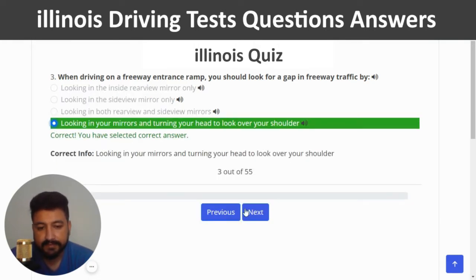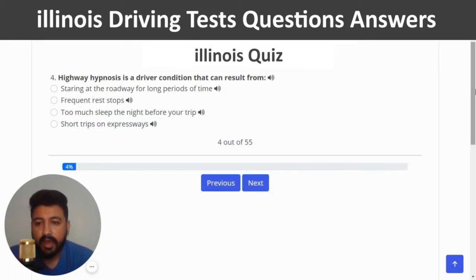Correct, and next. The fourth question is, highway hypnosis is a driver condition that can result from. The right answer is staring at the roadway for long periods of time. So I'm going to click on the first option.